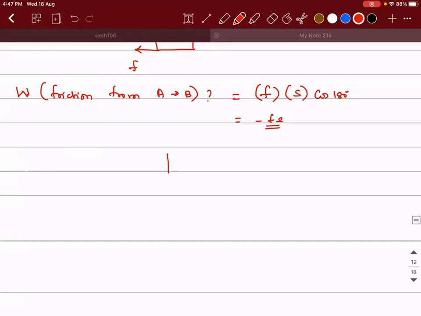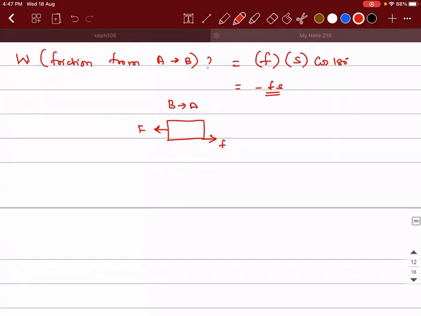Now when the object is moved from B to A, let's say the same force F is applied in this direction, then in this case the frictional force will act in the rightward direction, right? So what is the work done by the friction from B to A?